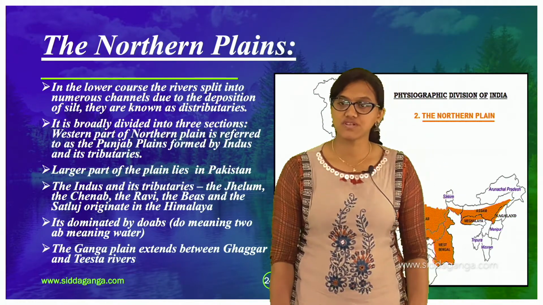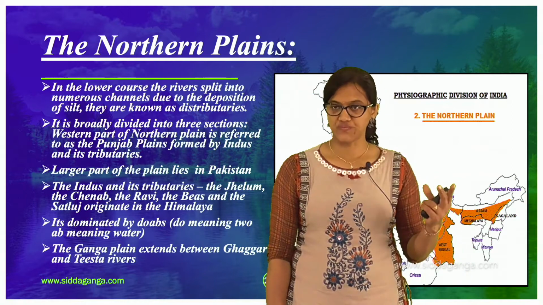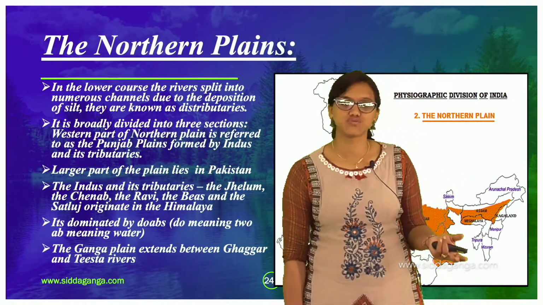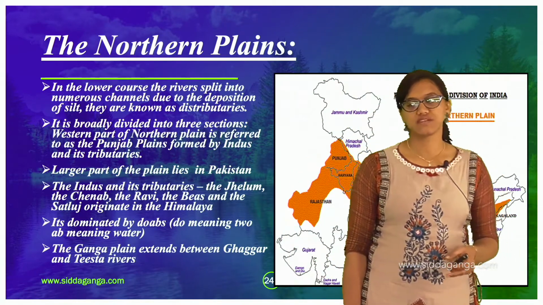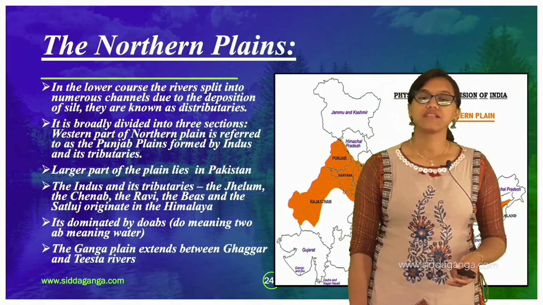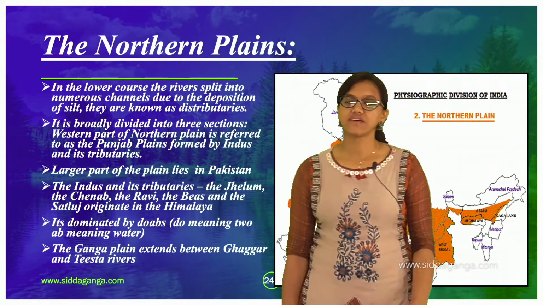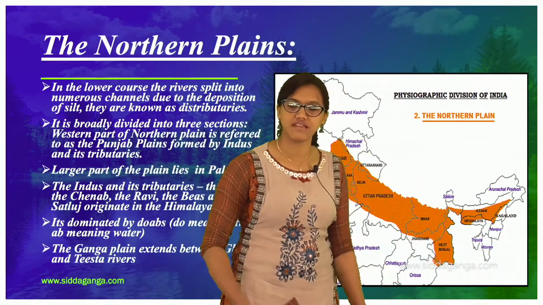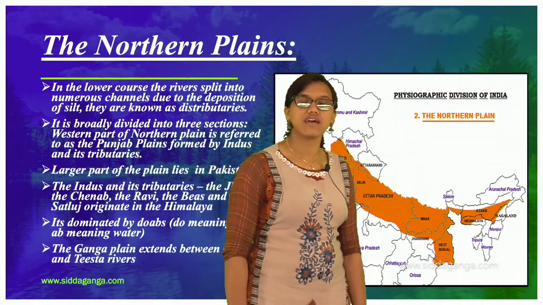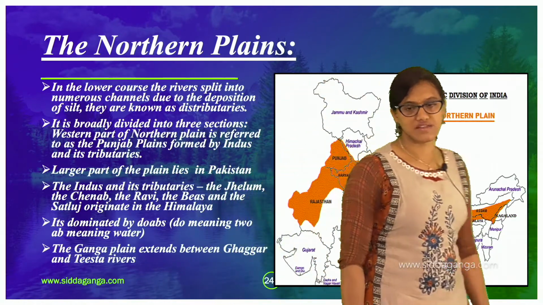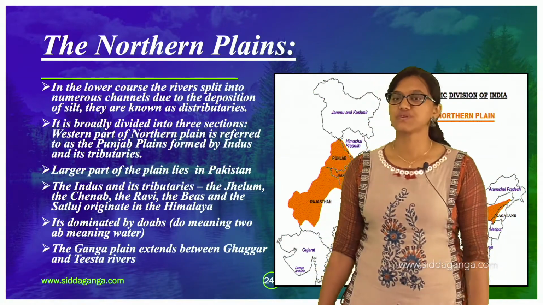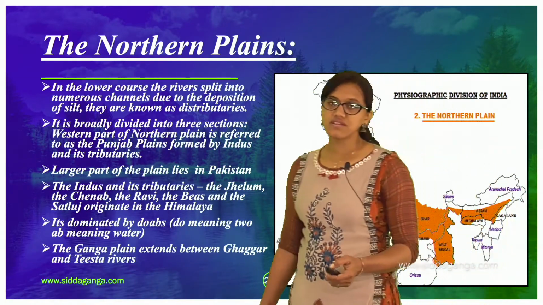The region is dominated by the Doabs. What is a Doab? It is a Hindi word, wherein 'do' means two, and 'ab' means water. And the Ganga plain extends between the Ghaggar and Teesta rivers. It is not shown here, but in another slide I can show you. These are the rivers between which the Ganga plains can be seen. So that is all about your northern plains.